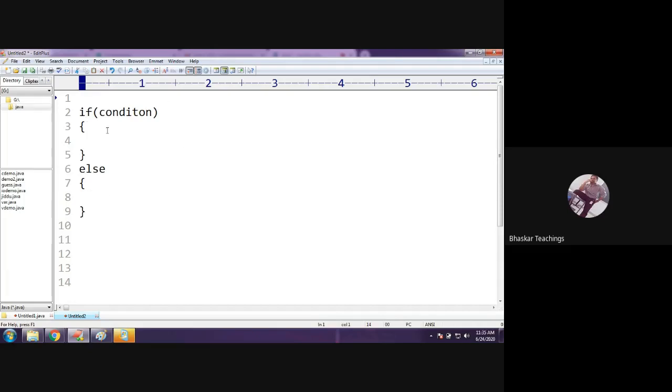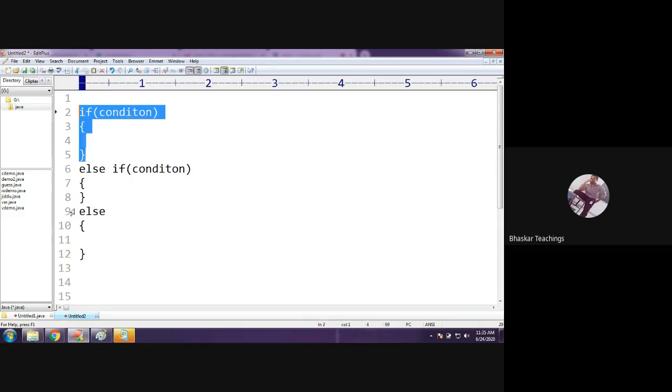If you have more than one condition to check, you are going with else if, right? Therefore, the if else if has to be written. Simply follow this tip. You first write the if else. Between this if and else, add else if. That's it. Else if, because else if means a condition. Whenever you get if, you will be following with a condition, right? Okay. Next. Now watch it carefully.